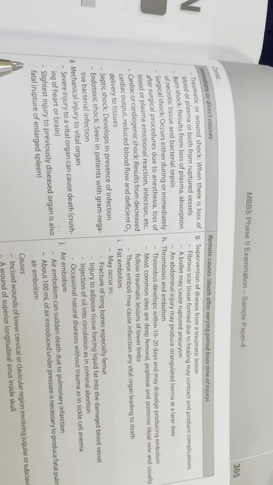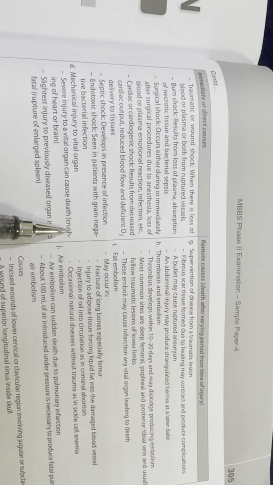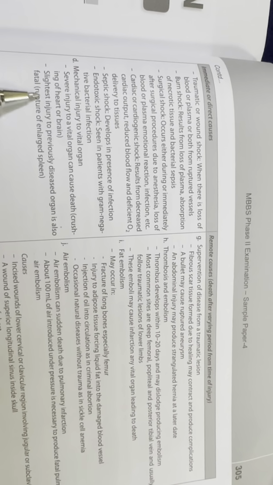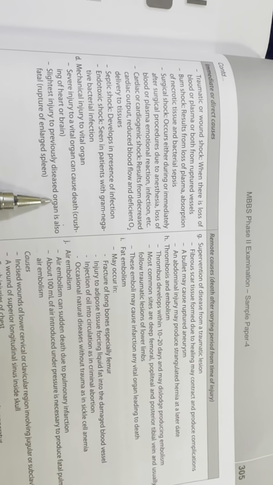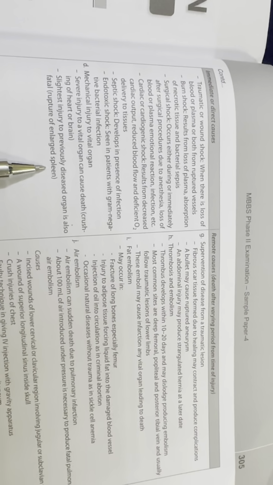Mechanical injury to a vital organ: severe injury to a vital organ can cause death, such as crushing of the heart or brain. The slightest injury to a previously diseased organ is also fatal, for example rupture of an enlarged spleen.